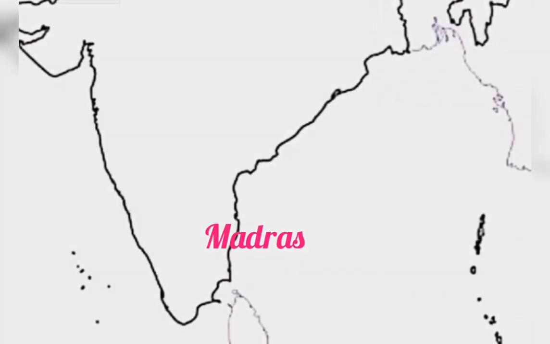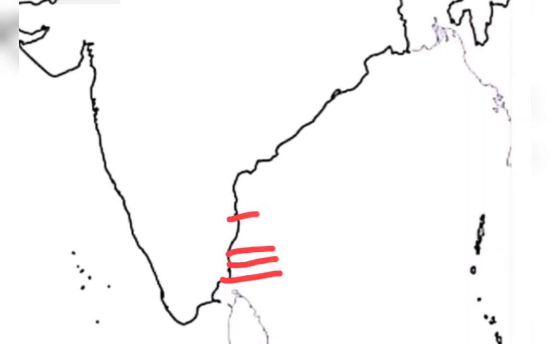Once again I am telling children, this corner Vedaranyam, the next one Karaikal, next one Pondicherry. So this is Vedaranyam, this is Karaikal, this is Pondicherry, this is Chennai, that is Madras.